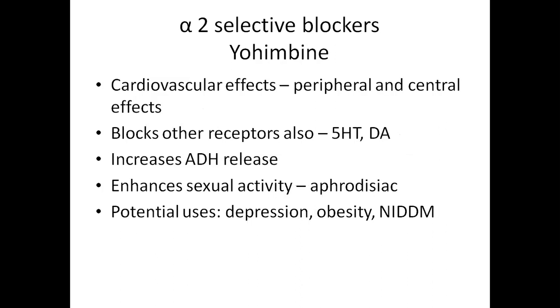Alpha 2 selective blockers: yohimbine. It has cardiovascular effects, both peripheral and central, and it also blocks other receptors, that is 5-hydroxytryptamine and dopamine receptors. It increases antidiuretic hormone release and enhances sexual activity. Potential uses are depression, obesity, and non-insulin dependent diabetes mellitus.